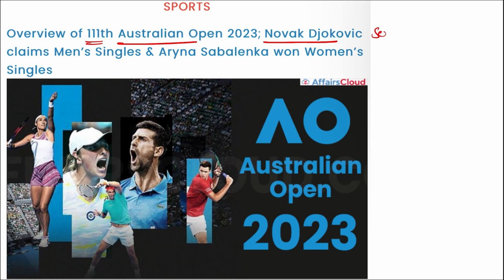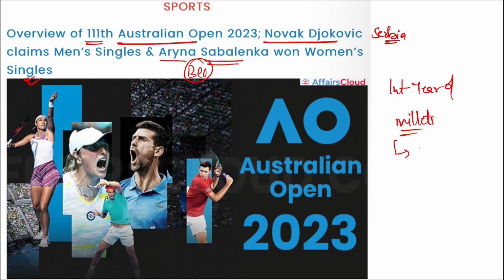Novak Djokovic, who is from Serbia, has won the men's single title, and Aryna Sabalenka, who is from Belarus, has won the women's single title in this Australian Open. That was the 111th edition of this Australian Open. Alright, then which year has been declared as the International Year of Millets? It is the year 2023 and it was given by Prime Minister Narendra Modi.